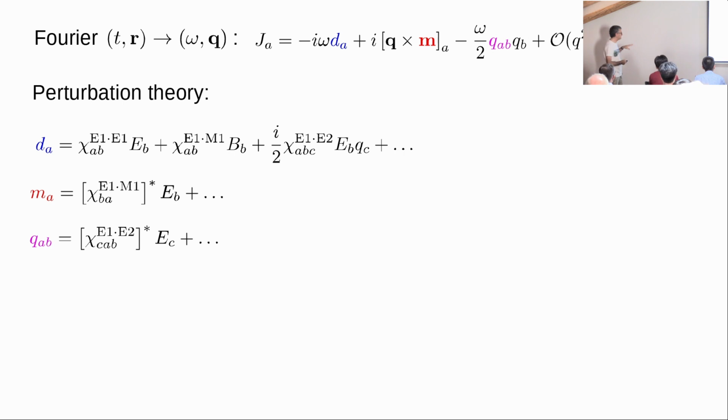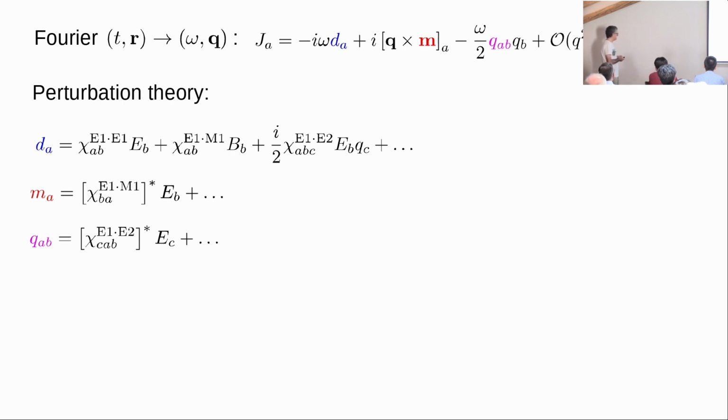And what you do next is time-dependent perturbation theory to describe the induced oscillating moments in response to the electric and magnetic fields. And there are susceptibility tensors that describe that. I will not write them down, but all I want you to pay attention to are these subscripts. There are two optical matrix elements in each tensor. For example, the dielectric susceptibility has an interference between two electric dipole matrix elements.